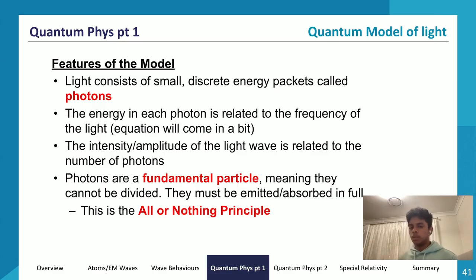So Foucault, if you think back, Foucault with his rotating mirror contraption, which was the fourth guy that we talked about for historical models of light, tested this theory. He basically measured the time taken for light to travel through air and then light to travel through water for a certain distance. And what he found was that light would take a longer time to travel through water than to travel through air.